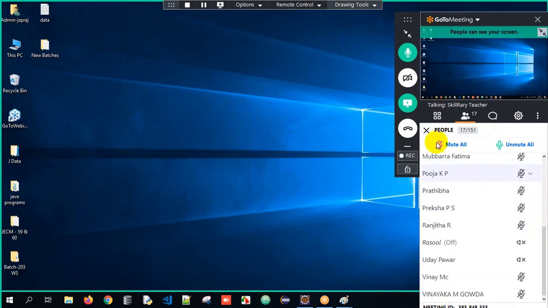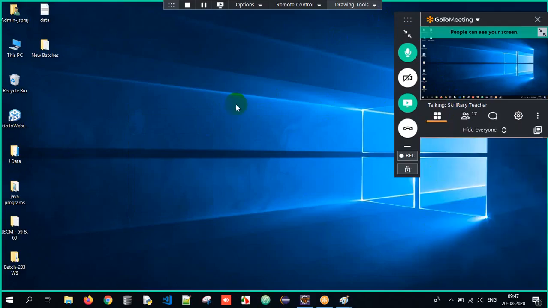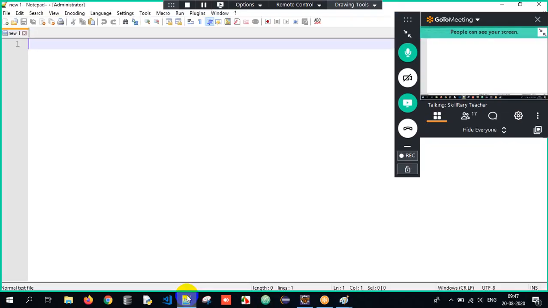Now here, sir, where can we develop a Java program? Sir, you develop wherever you want. But I will do it on Notepad++ today. From tomorrow or day after tomorrow, we'll jump into Eclipse here. So I open Notepad++. This is the editor which I will be using.